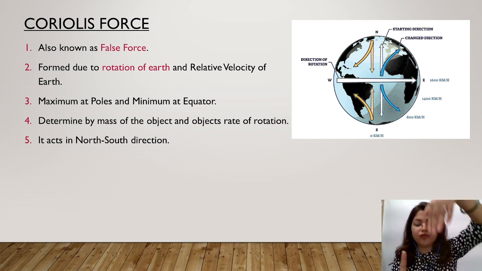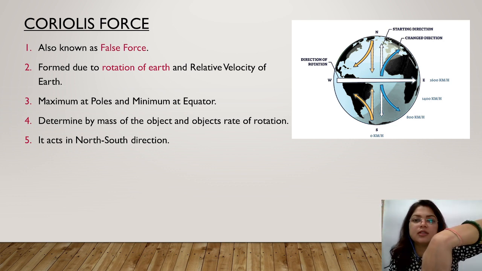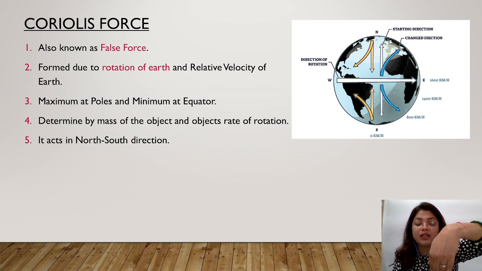So instead of falling straight towards the equator, it gets deflected towards the right in the northern hemisphere, because it can't match the speed of the earth at the equator due to the high relative velocity. Velocity means speed and direction. Speed is very fast, direction is west to east. So it can't match the velocity of the earth at the equator.